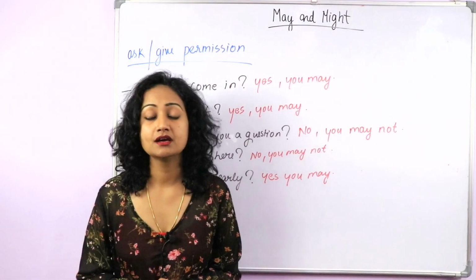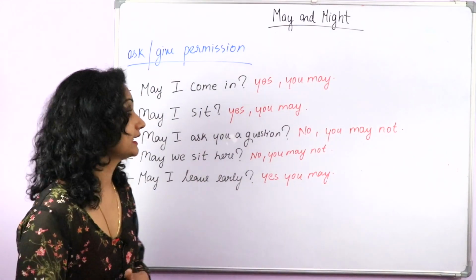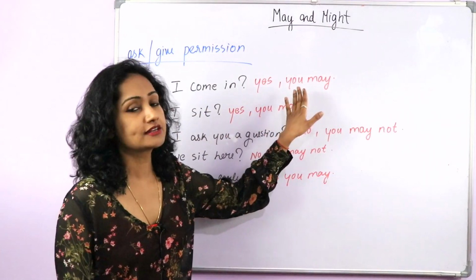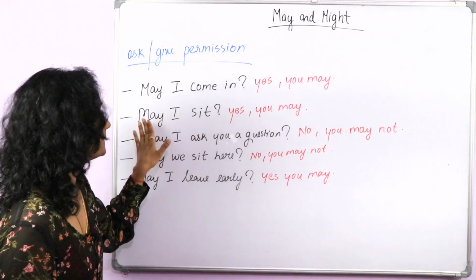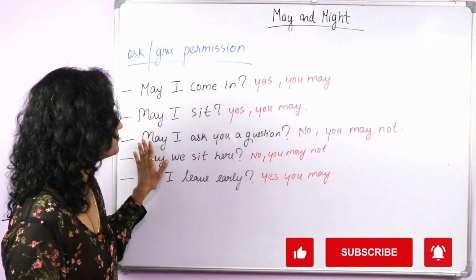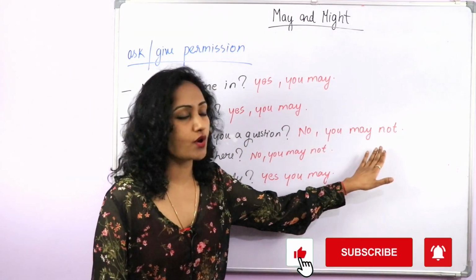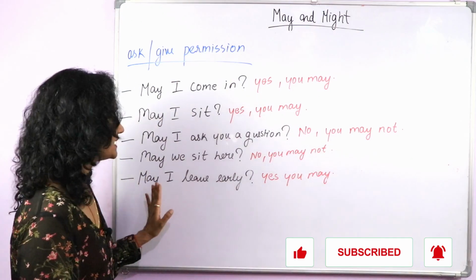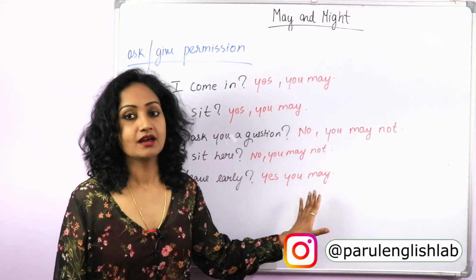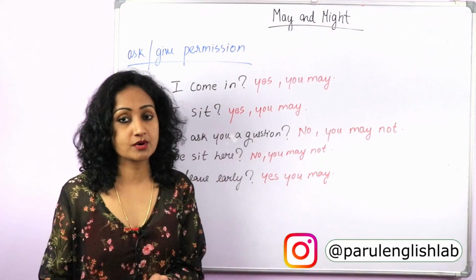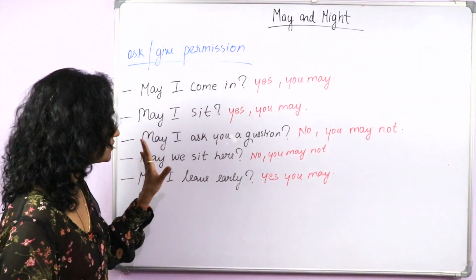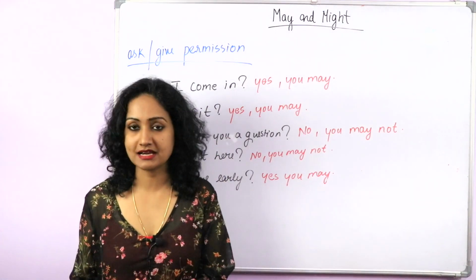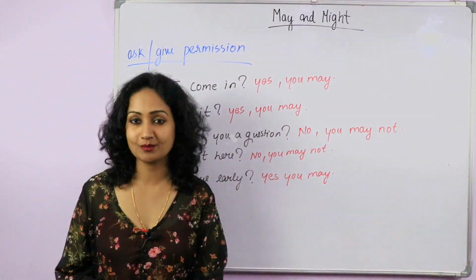We can use may when we ask or give permission. Like, may I come in? Here you're asking for permission, and here you are giving permission. Yes, you may. May I sit? Yes, you may. May I ask you a question? No, you may not. Negative. May we sit here? No, you may not. May I leave early? Yes, you may. You can also frame a sentence when you give permission. You may sit, you may go early, you may ask a question. So we generally use may, not might, when talking about permission.